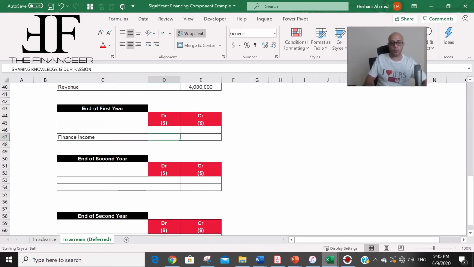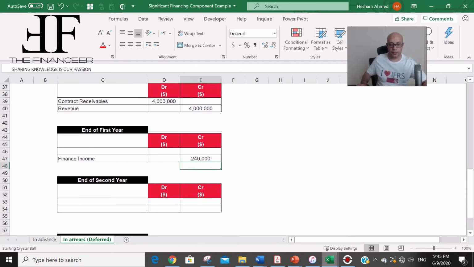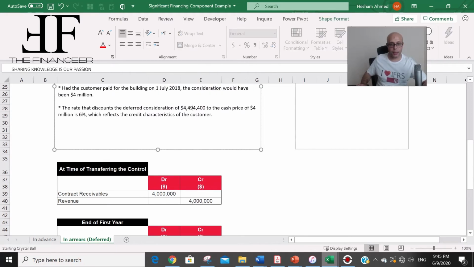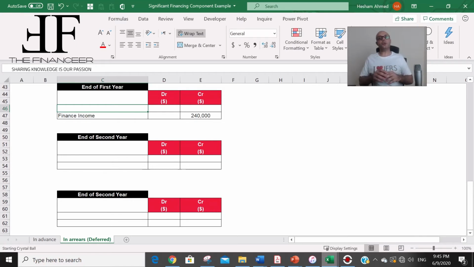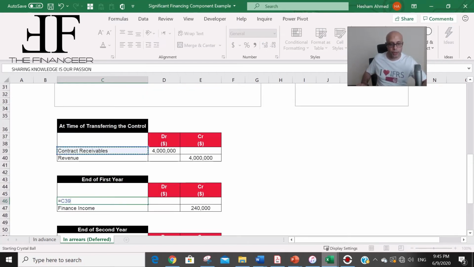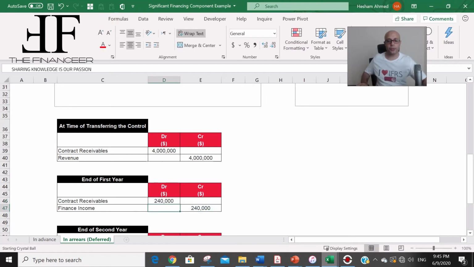We are going to say, okay, it is 4 million times the 6% that is stated in the case study here, and this is the discount rate that the company is going to use. Because the company is going to recognize finance income, and the company didn't receive yet the cash from the customer, so we are going to increase the receivables. So the debit will be the contract receivables, the same value of 240,000.